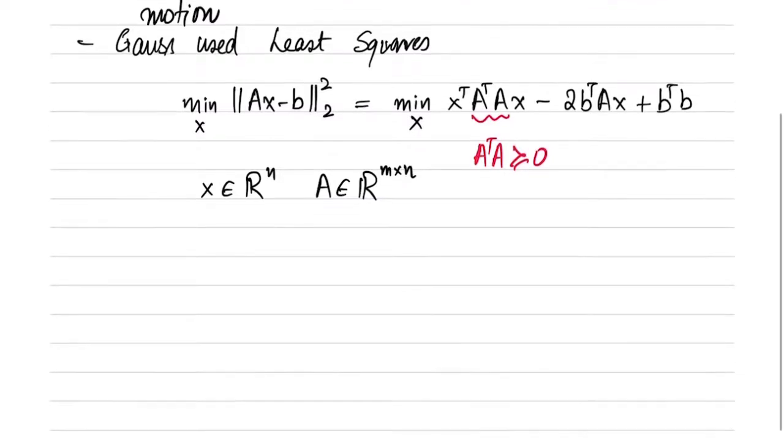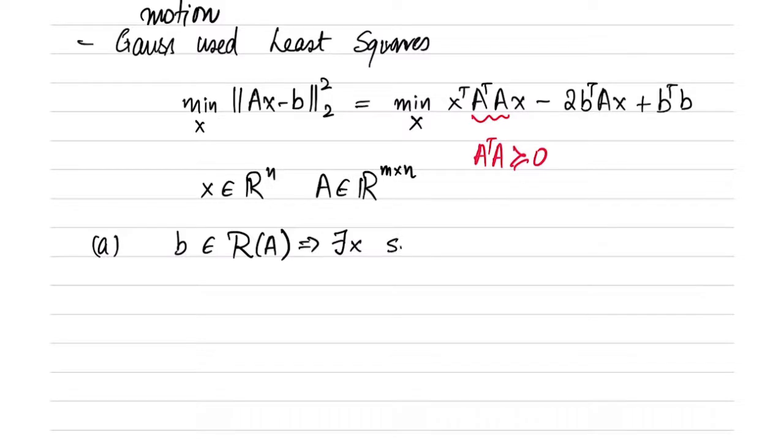The first case is that b belongs to the range space of A. In other words, b is a linear combination of the columns of A. Then there exists x such that Ax is equal to b, in which case the minimum of the norm of Ax minus b is equal to 0, because there exists an x such that Ax is equal to b.